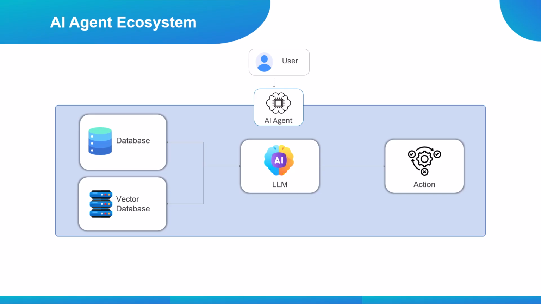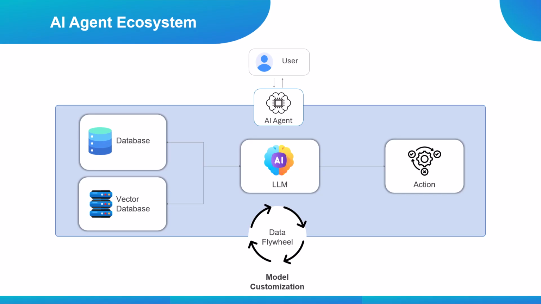Finally, every interaction feeds into the data flywheel. Each request, response, and outcome generates new data. This continuous feedback loop improves the system over time and supports model customization. As a result, the agent becomes smarter, more accurate, and more aligned with the organization's needs.